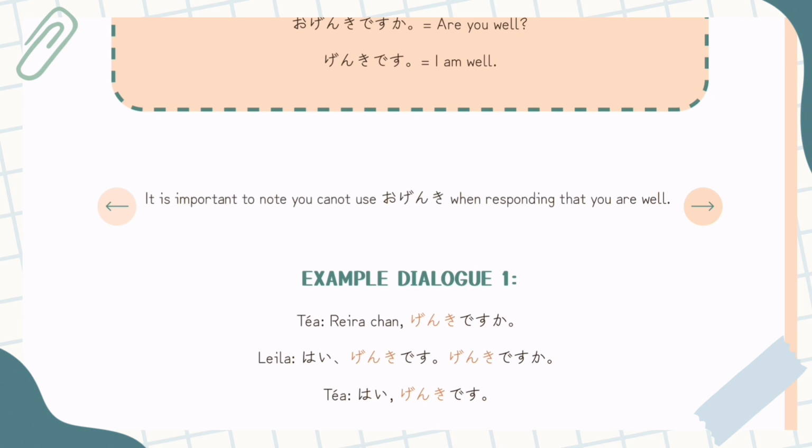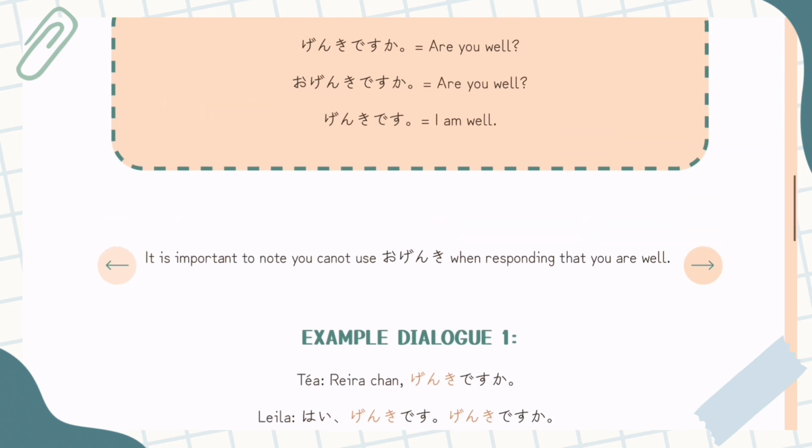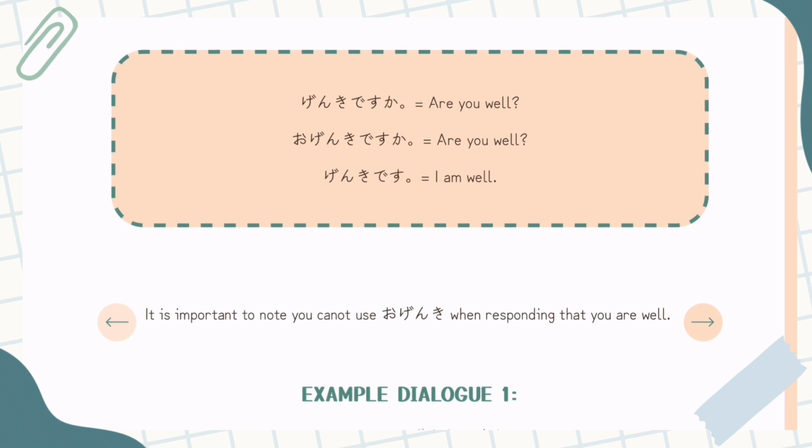It's important to note you cannot use お元気 when responding that you are well. So you can't use it for yourself. You can only use it when you are asking the question, are you well? That is why we have three sentences up here, not four. We have 元気ですか and お元気ですか, because you can say お元気ですか when you are asking, are you well? But you can't say お元気です for I am well. You can only respond 元気です.